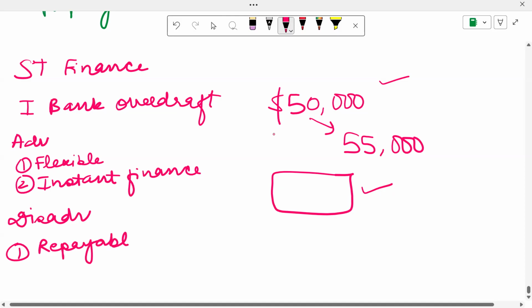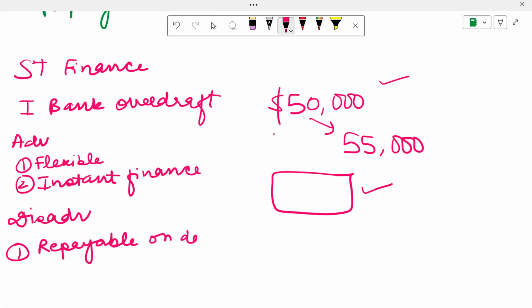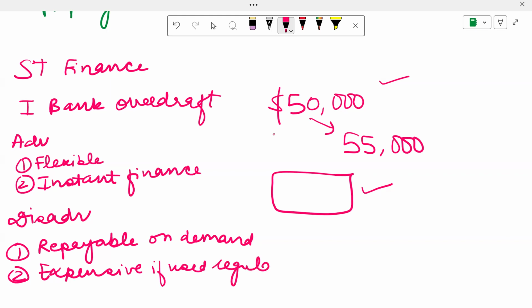Anytime the bank can come and ask me to repay the money that I have taken as overdraft. And the second disadvantage is that it is expensive if used regularly. So this is what bank overdraft is.